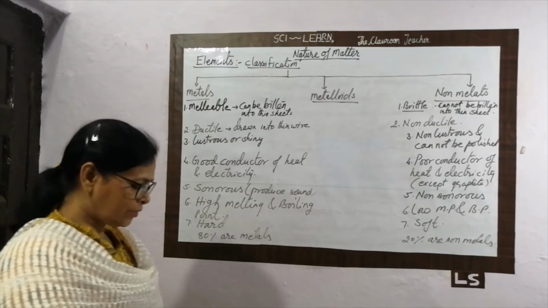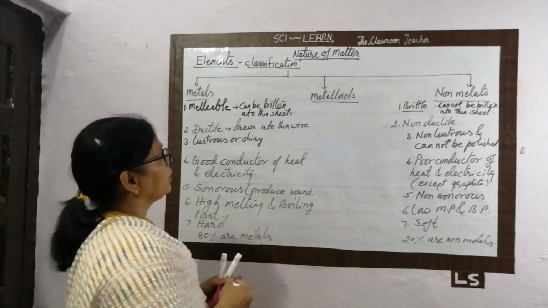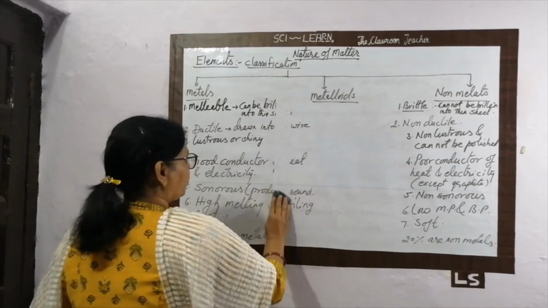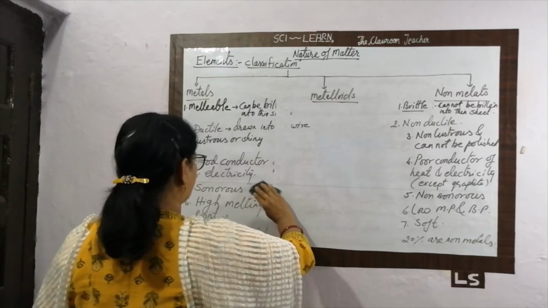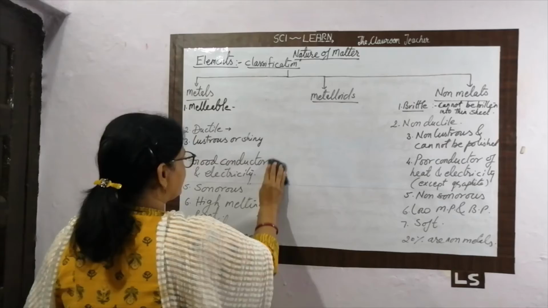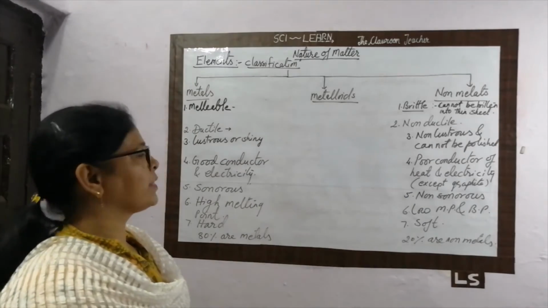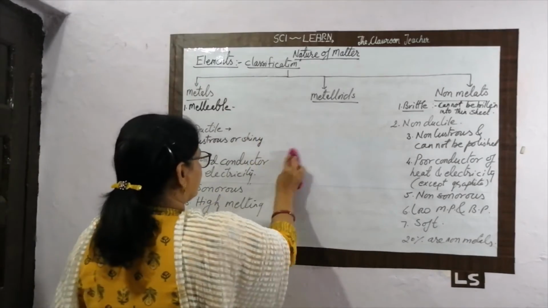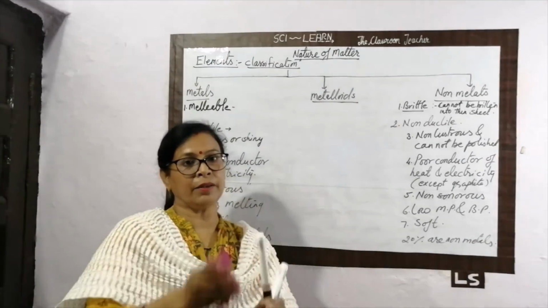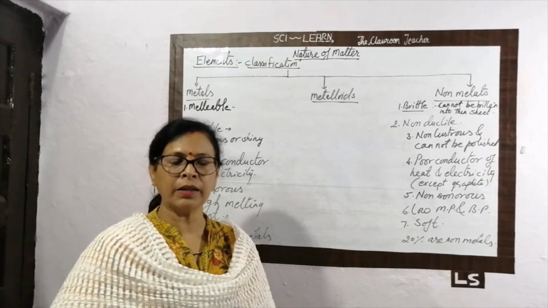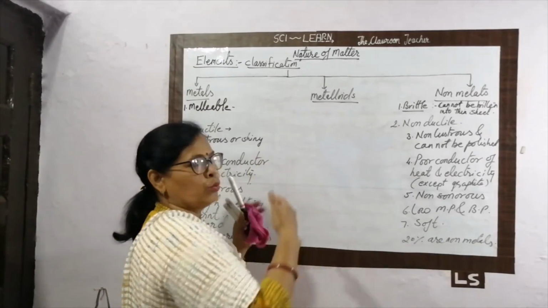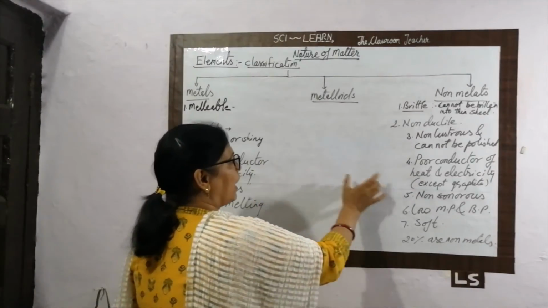But we have one more classification here that we call the metalloid. Okay, move towards the metalloid. I will rub a little bit from here. I need some space. That's why I rub it from here. Now what is the metalloid? We know that all the elements are metals and non-metals. But when we make the sequence, there is an intermediate part also. Intermediate part means some elements are placed between the metal and the non-metal.